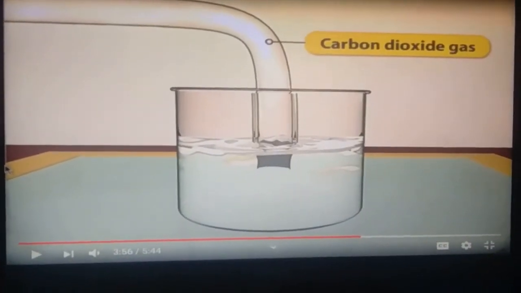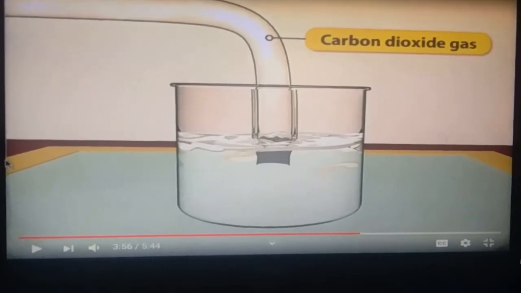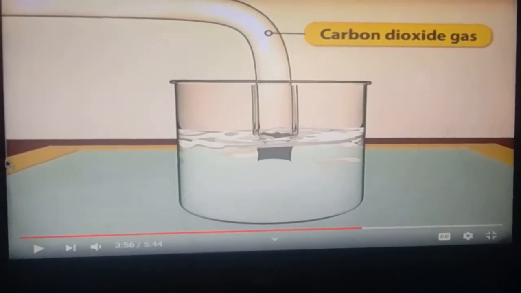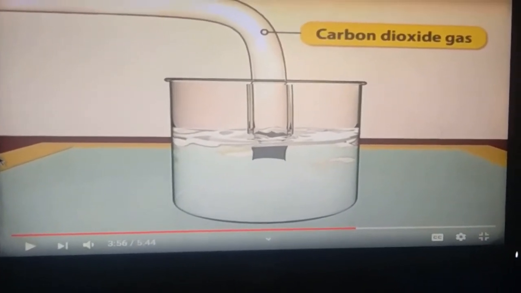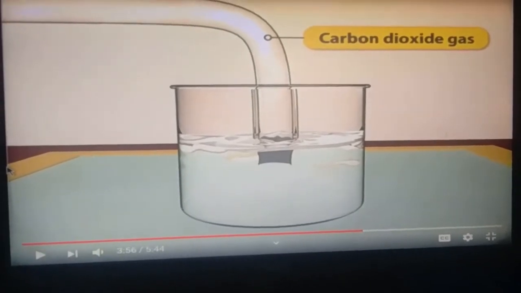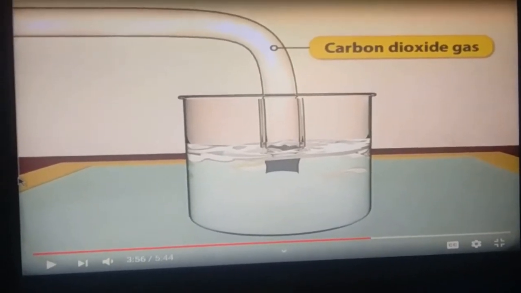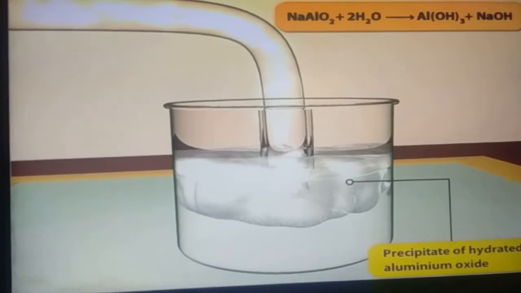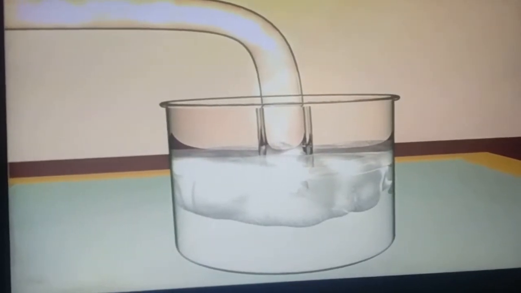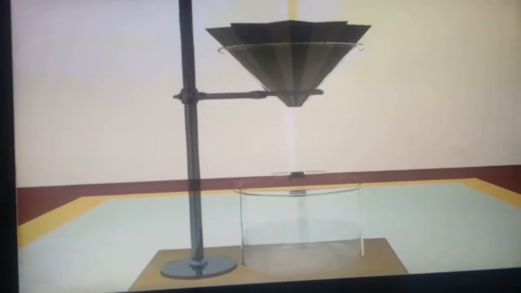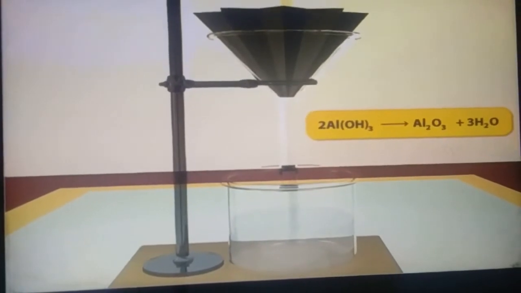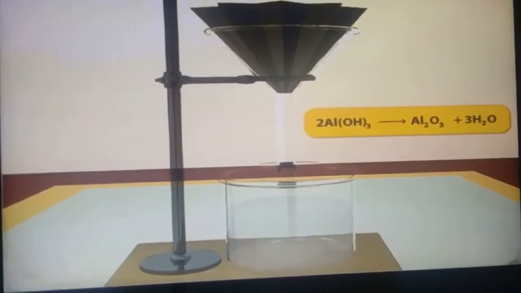Again we can watch that when carbon dioxide gas is passed in this mixture, then aluminium hydroxide precipitate is obtained. Now we can filter it. After filtration, aluminium hydroxide is converted to aluminium oxide.